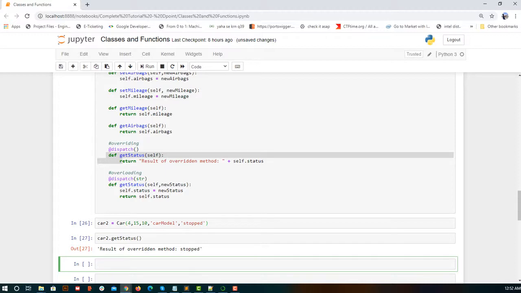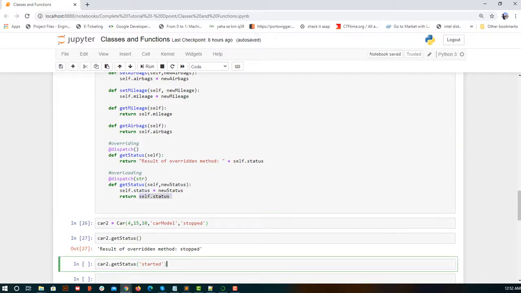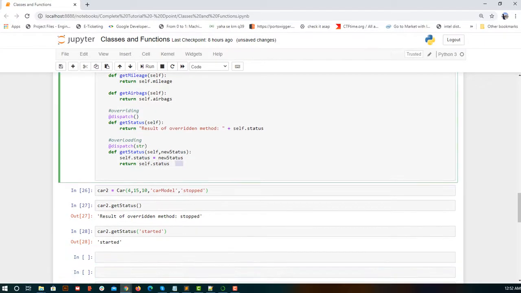Now if I pass something, like car2 dot get status with started, I am passing a string, so this logic will get executed, where the status value is changed to the value that I am passing, and then that will be returned. So here I am expecting started. You see, this time this logic got executed instead of this. So here we simply increased the number of arguments, and based on the arguments, which function gets executed, whether this function or this function, has been decided. So that was our overloading.